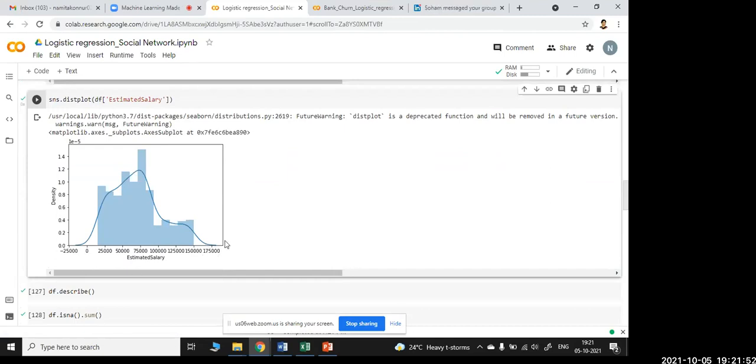Around 1 lakh, and between 75,000 and 1 lakh, people are more, with fewer around 50,000, some at 25,000, and 125,000. By this graph I can understand that the 75,000 to 1 lakh range has more people.